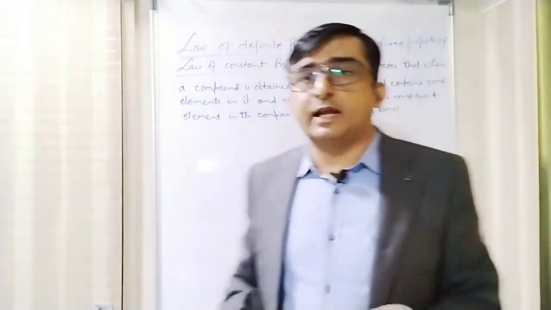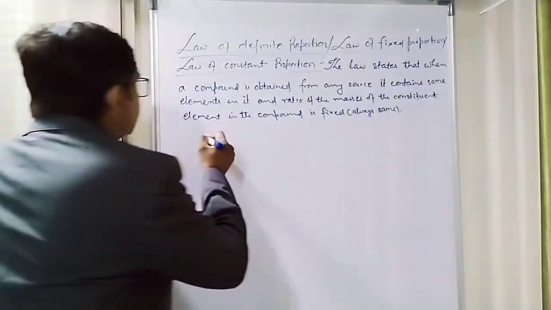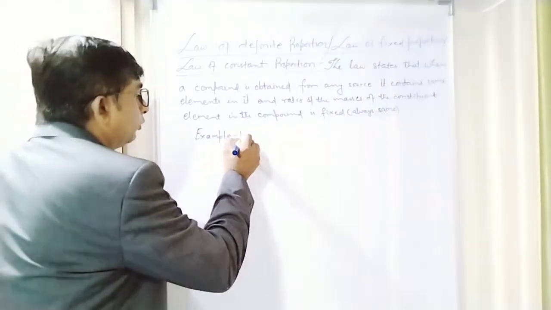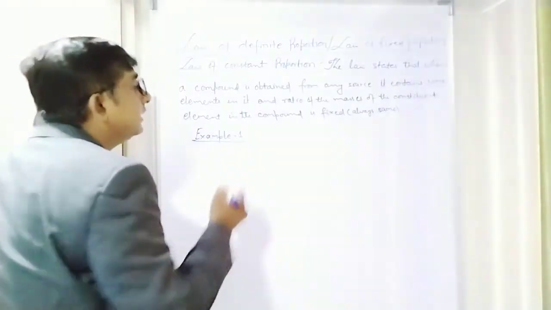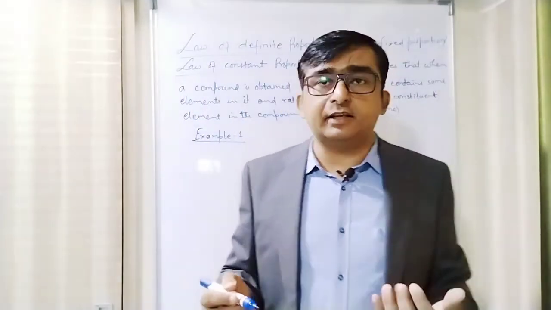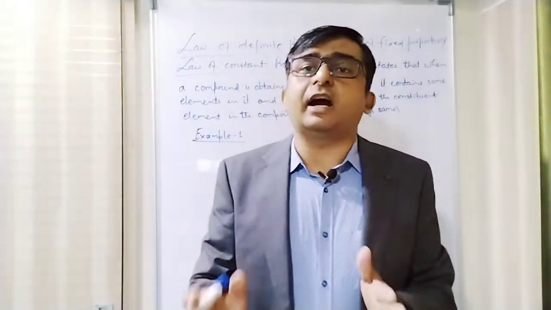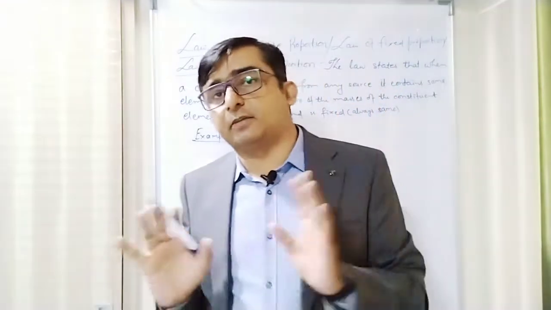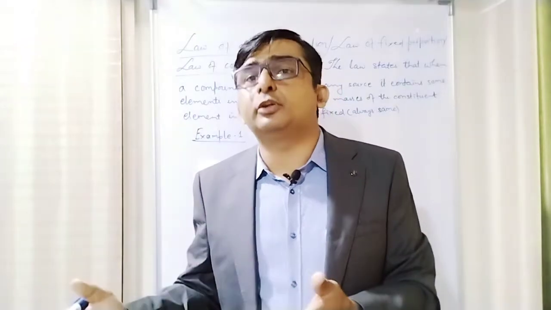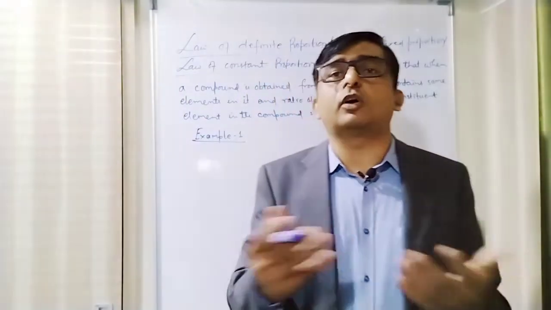Now take one example to understand this. Example number 1. Suppose I obtain carbon dioxide. Carbon dioxide I can make by reacting carbon with oxygen, so that I'll get carbon dioxide. Another way, you can burn anything, like wood you can burn, plastic you can burn, because all contain carbon.